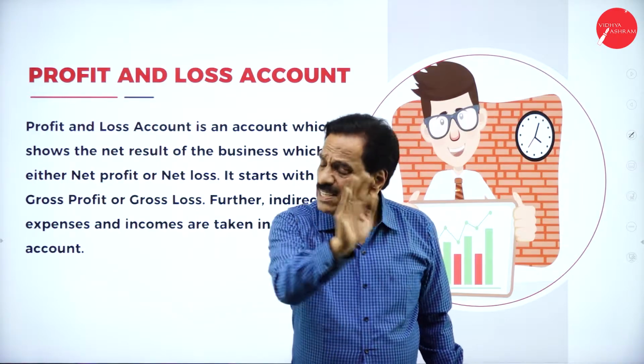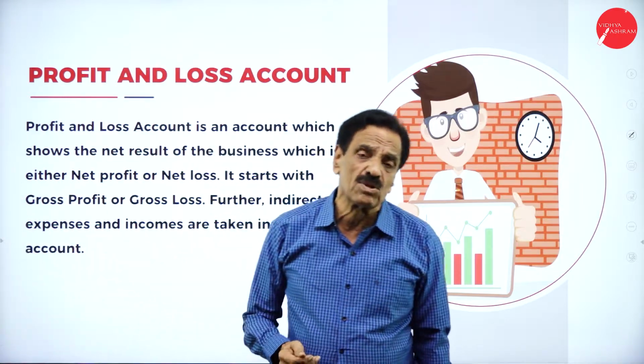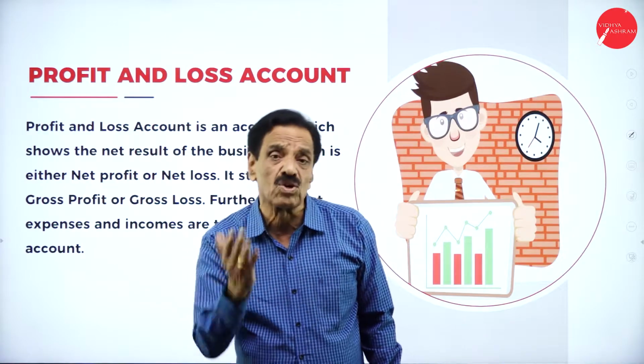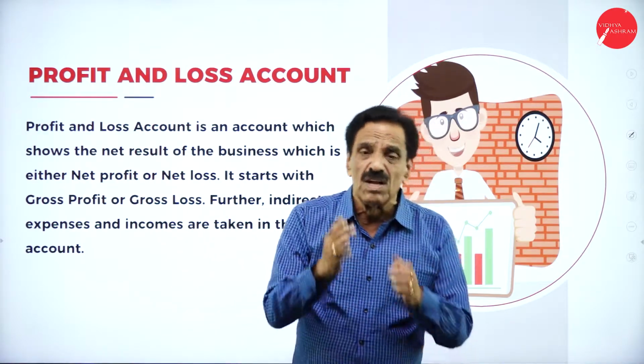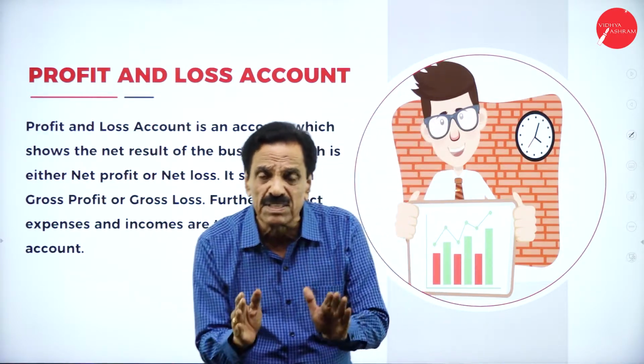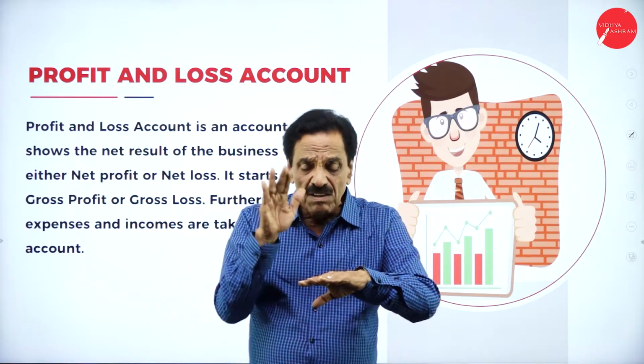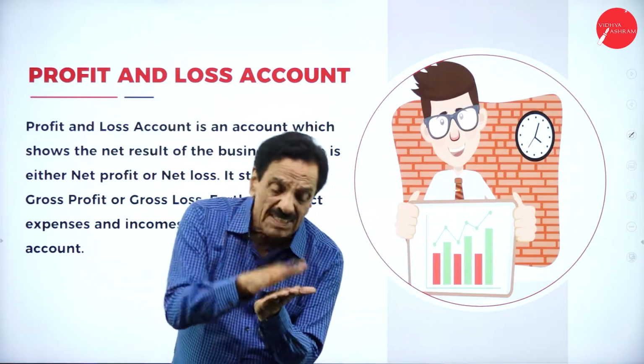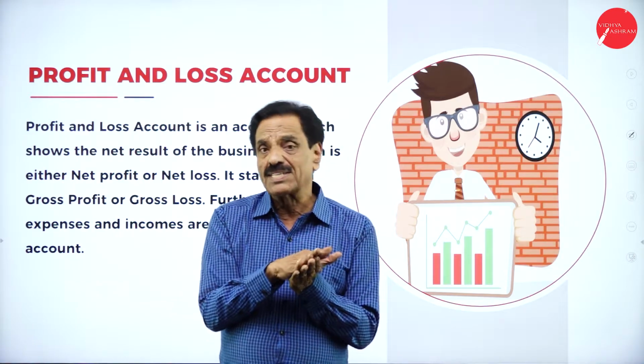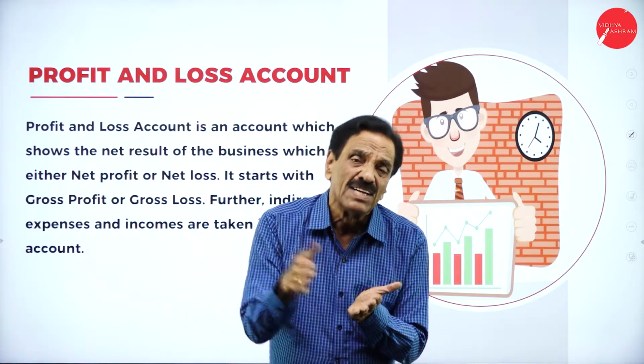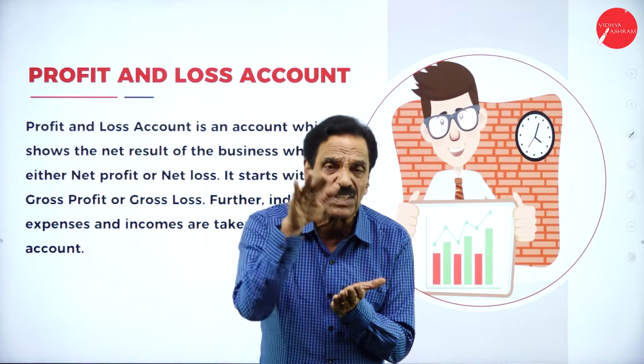If there is a gross profit, that will be transferred to profit and loss account. If there is a gross loss also, it will be transferred to profit and loss account. Profit and loss account is based on indirect expenditure, whereas trading account is based on direct expenses. All the direct expenses will come in the trading account. Indirect expenses will come in the profit and loss account.